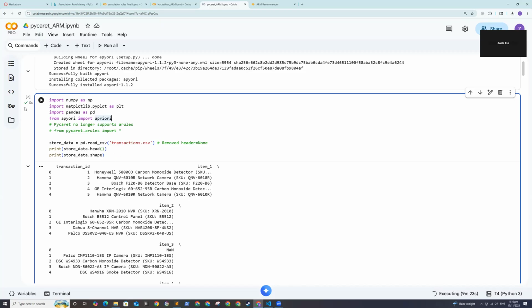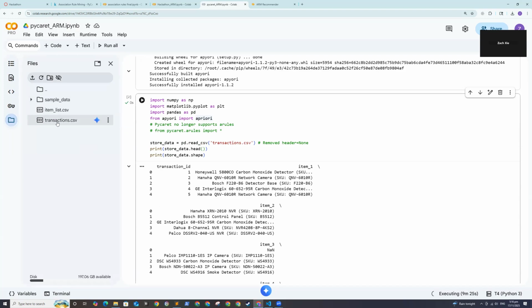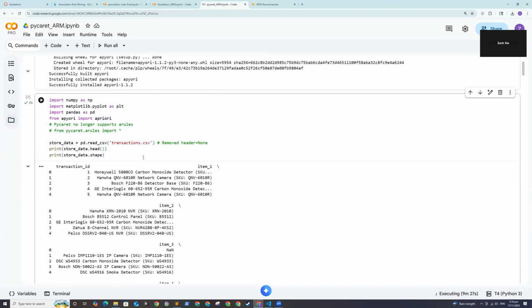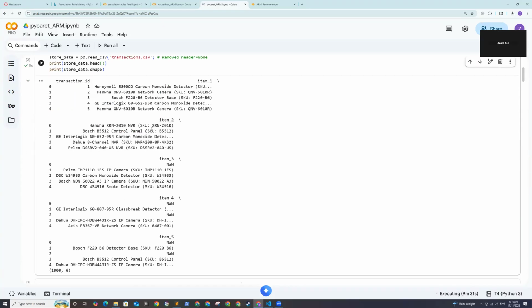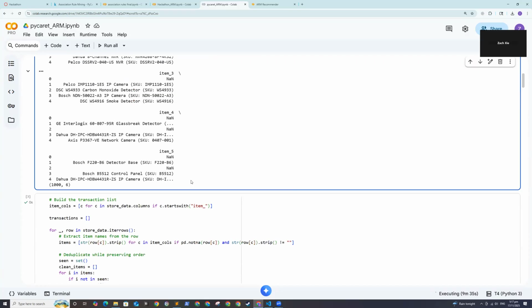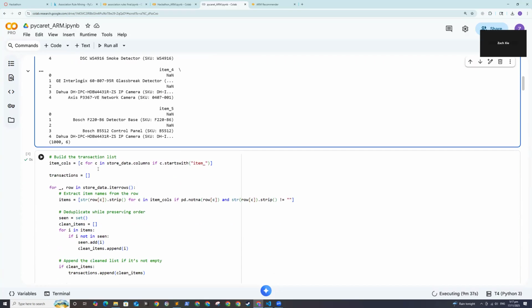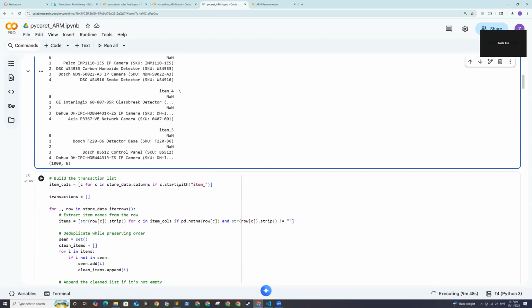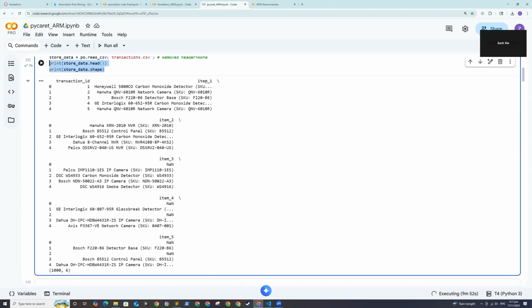Here I'm uploading a sample data set of transaction models. It contains a bunch of transactions with items, and I'm just printing out what it would look like. And here I'm building the transaction data frame by extracting all the items from the transaction data set.